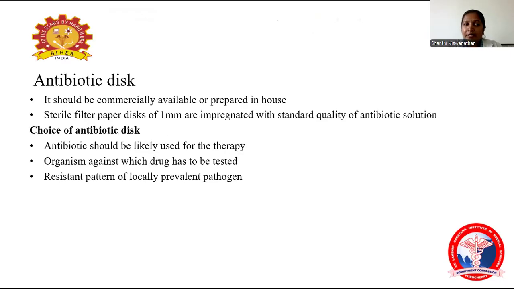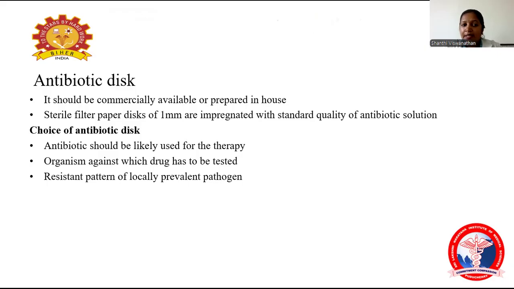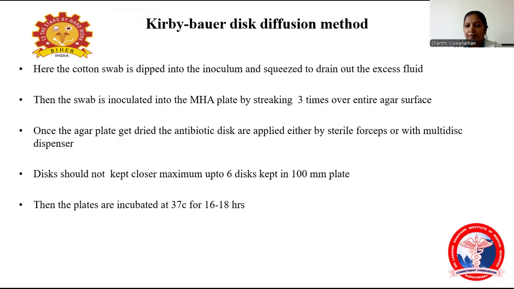Coming to the antibiotic disc, it can be commercially available or prepared in-house. A sterile filter paper disc of 1 mm has been impregnated with a standard quality solution of antibiotic. The antibiotic disc should be commonly used for therapy, and it should be appropriate for the particular organism we are testing. Then the resistance pattern of the locally prevalent pathogen should be known. By this only we have to choose an antibiotic disc. So one is that it should be used for therapy, the second is the organism against which the drug should be tested, and the third one is the resistance pattern of the locally prevalent pathogen.